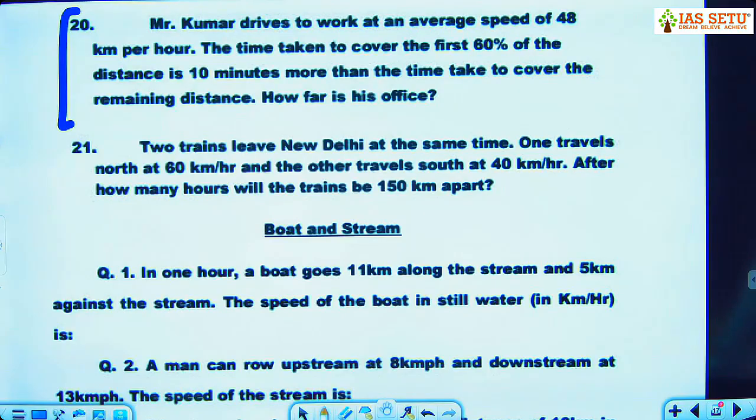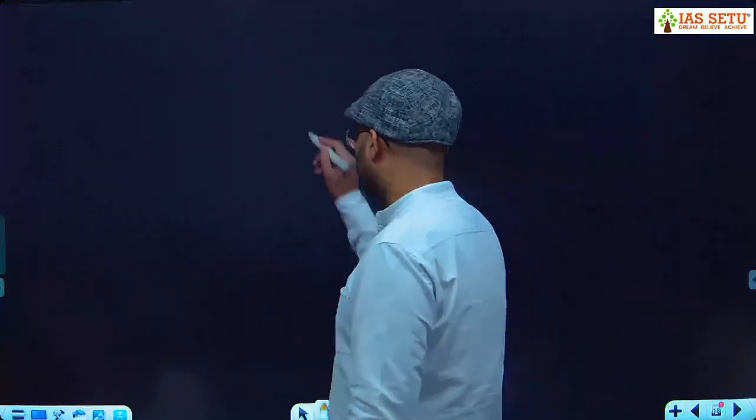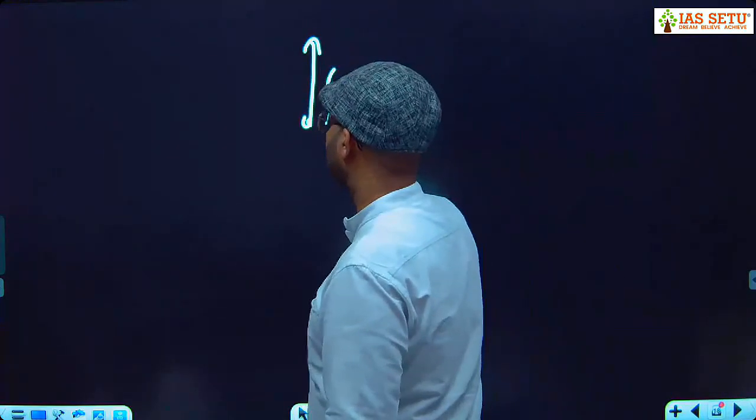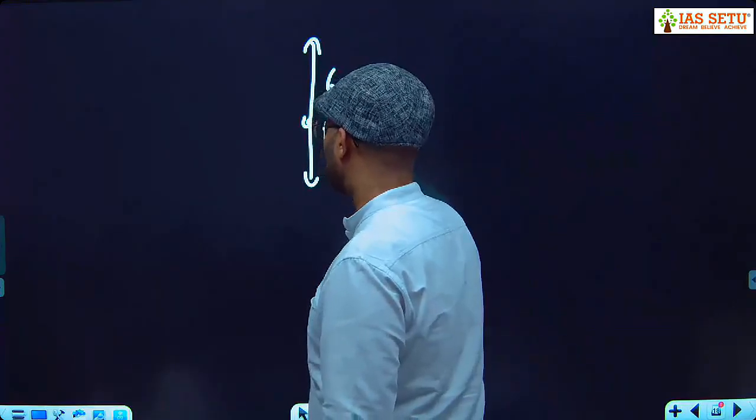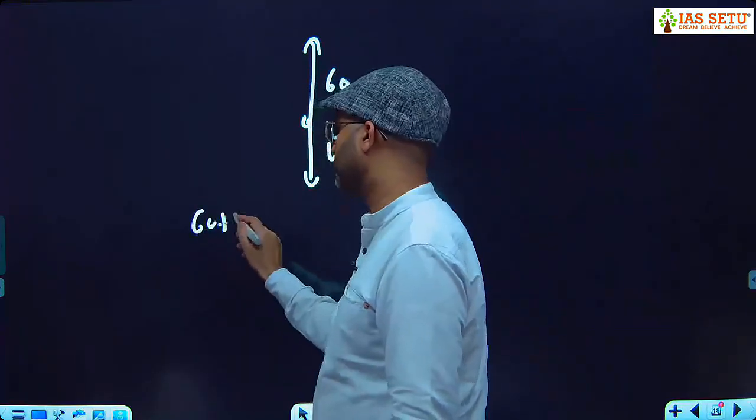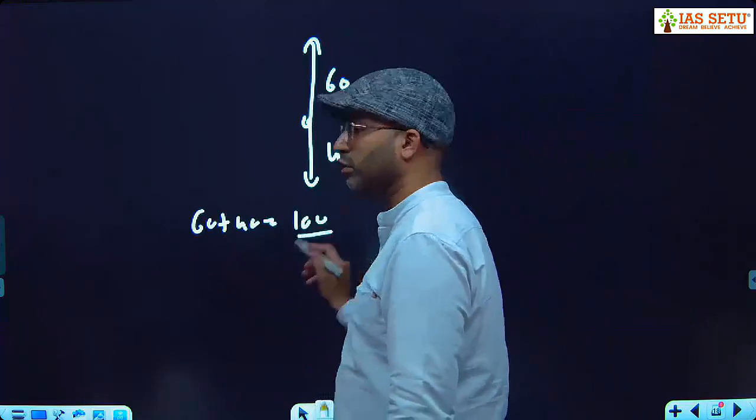Done. What is the answer? 1.5 hour. How? Here this train is going in north at a speed of 60. This is going in south at 40. What is relative speed? 60 plus 40. So they cover 100 km per hour.